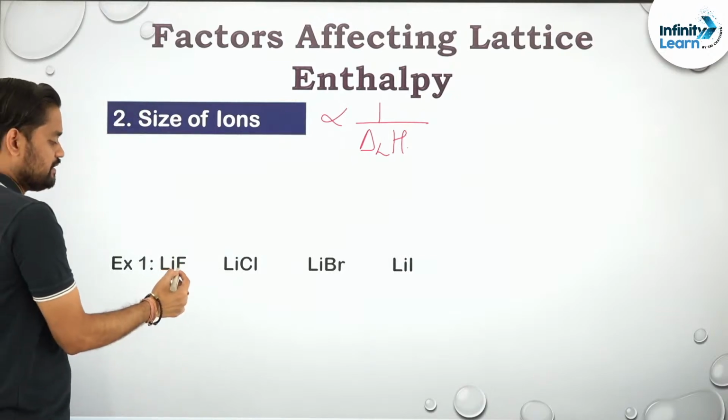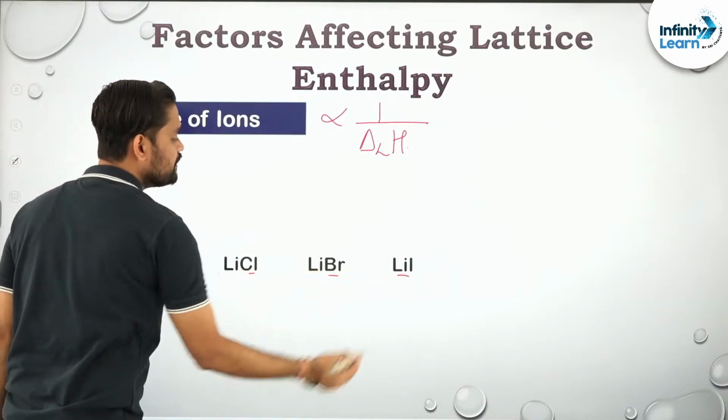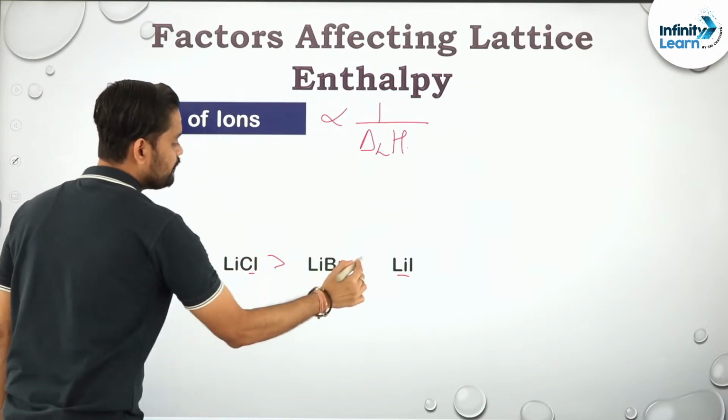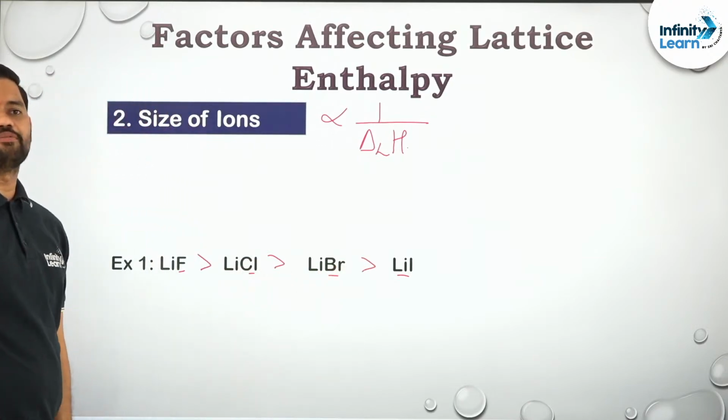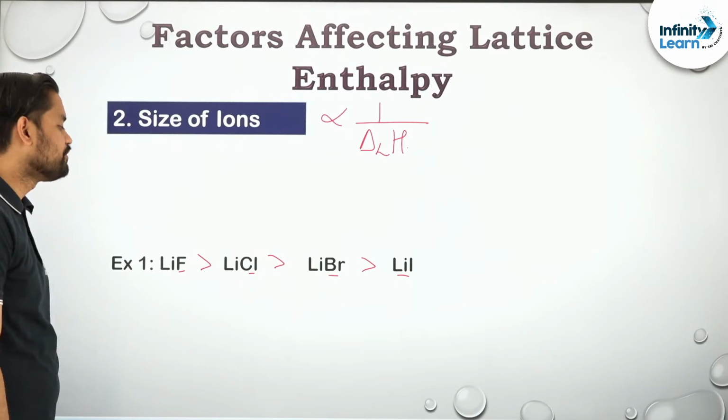So if we'll say this order, see, size keeps on increasing, right? Size keeps on increasing, and hence bond enthalpy, or basically lattice enthalpy keeps on decreasing. Okay, lattice enthalpy keeps on decreasing.